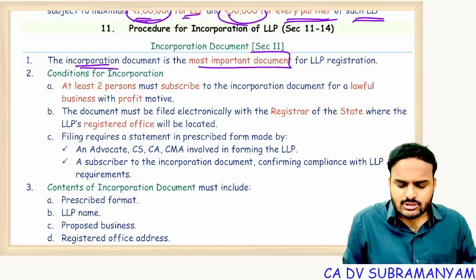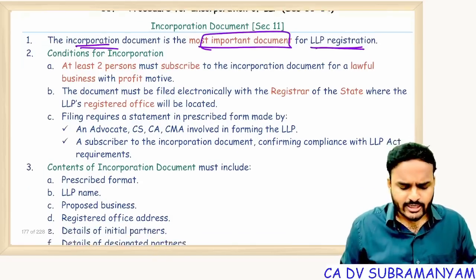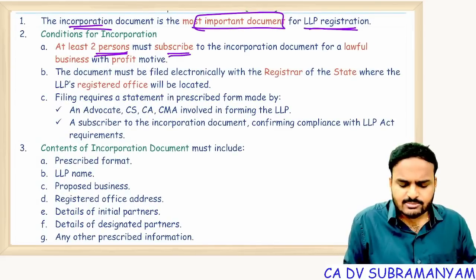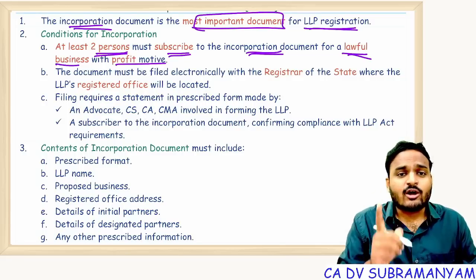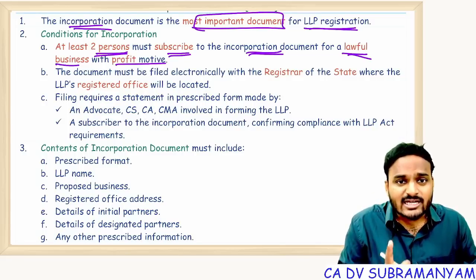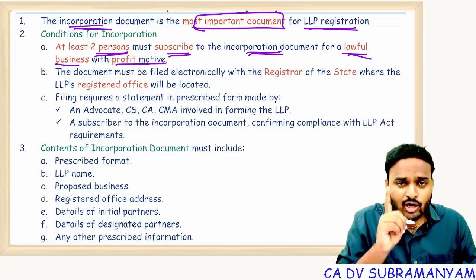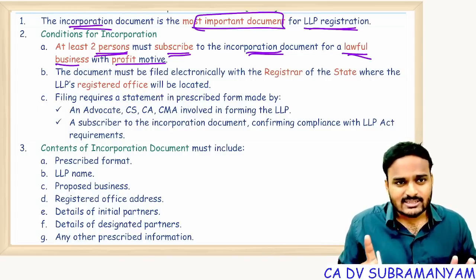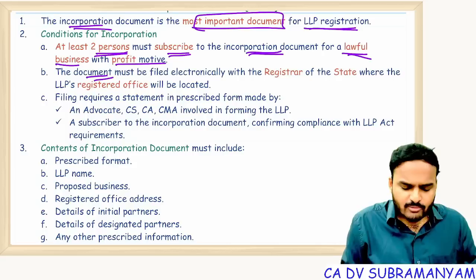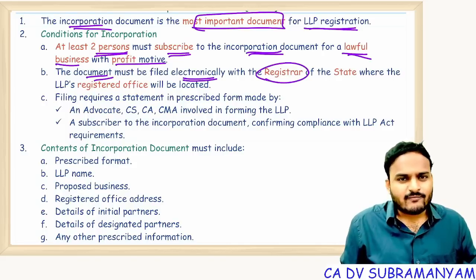The incorporation document is the most important document for LLP registration. At least 2 persons must subscribe to the incorporation document for a lawful business with profit motive. As I told you, an association cannot form an LLP for carrying on charitable activities. An association can incorporate an LLP only for lawful business activities with profit motive. That's it. The document must be filed electronically, e-filing of documents with whom?